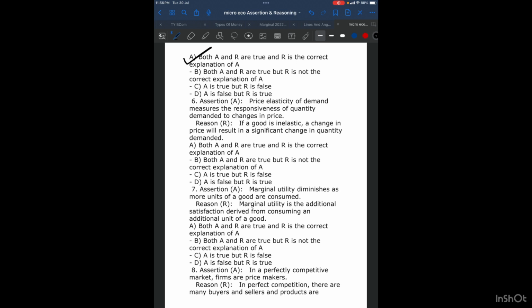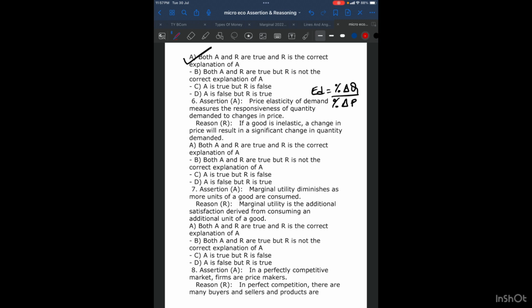The sixth question goes this way, my dear children. The assertion: price elasticity of demand measures the responsiveness of quantity demanded to change in price. That's true. If you remember what price elasticity of demand is, ED is equal to percentage change in quantity upon percentage change in price. So A is true. The reason: if a good is inelastic, a change in price will result in a significant change in quantity demanded.